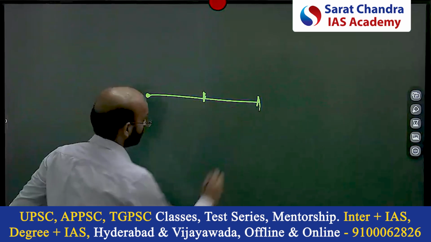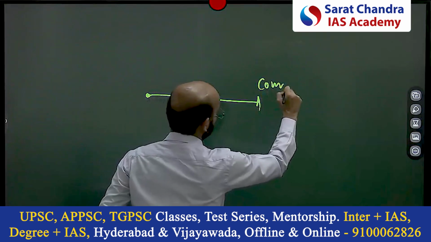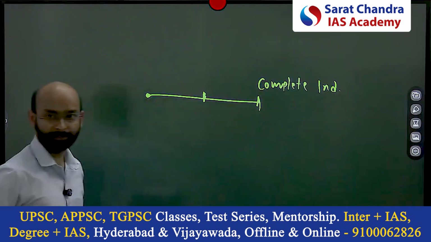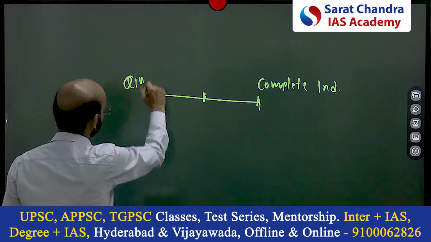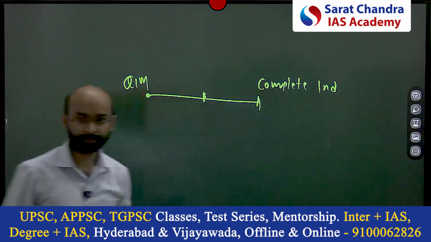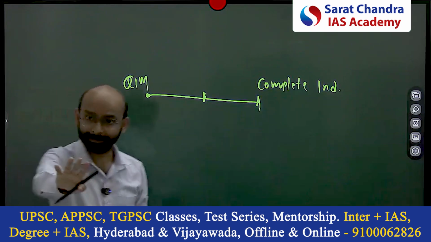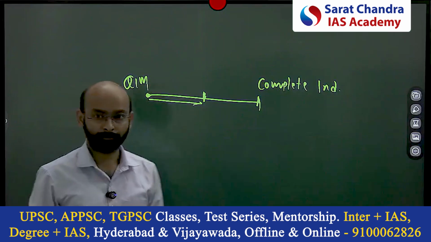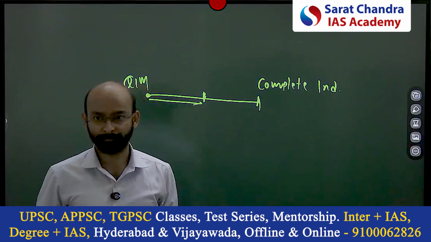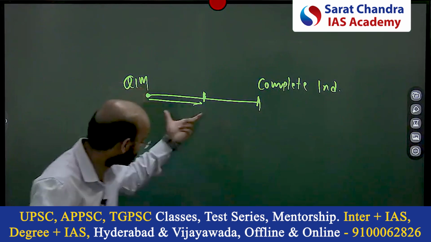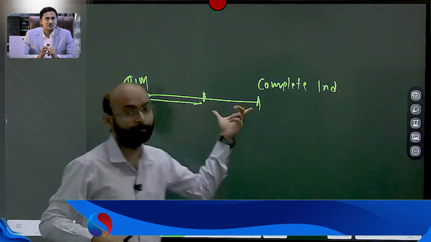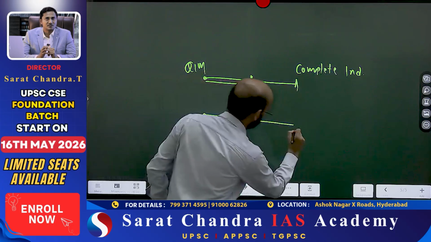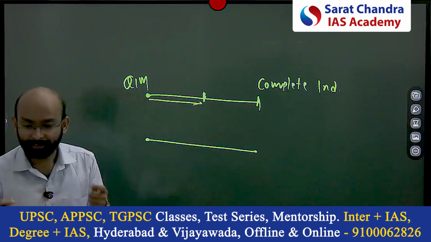Let's say the objective was complete independence. Which objective? Quit India movement. Did it achieve complete independence immediately? No. Up to a certain extent it achieved in terms of reducing the power of the British and awakening the people. It was able to achieve a certain level, but not completely. Okay, the second way you can think is, how was the Indian independence movement?